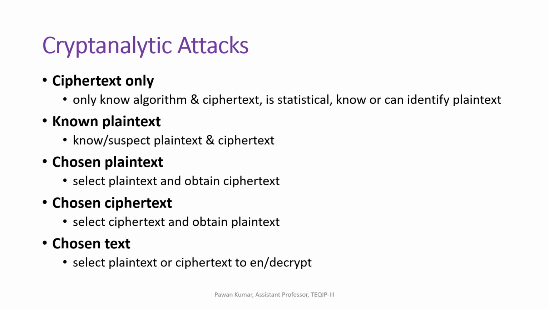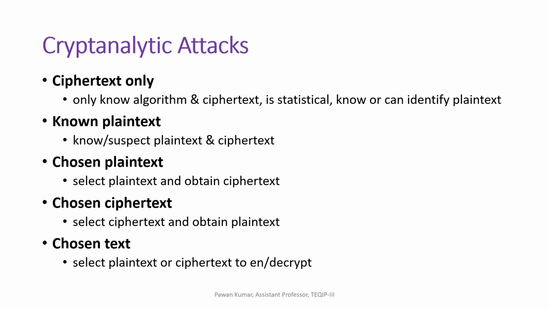Cryptanalytic attacks: ciphertext only. In this, only the algorithm and ciphertext are known, and statistical analysis can identify the plain text. Second is known plain text. That means plain text and corresponding ciphertext are suspected or known. Chosen plain text: in this, plain text is selected and ciphertext is obtained for that.